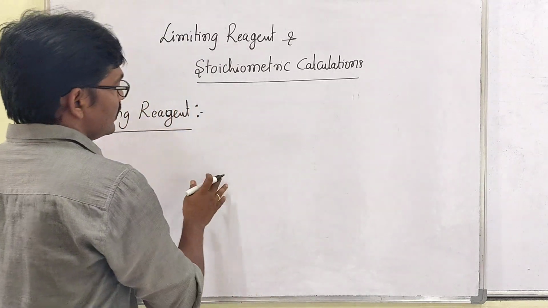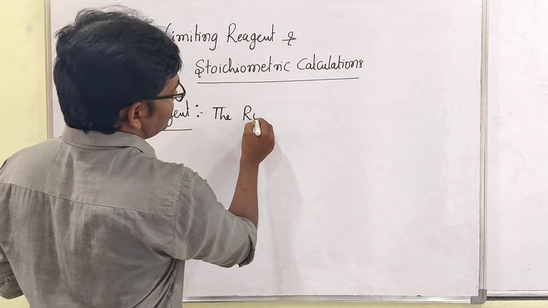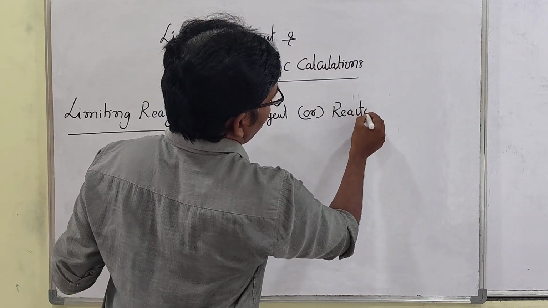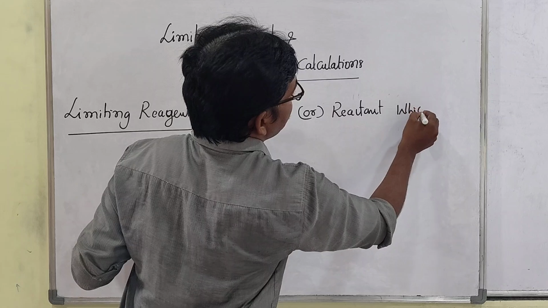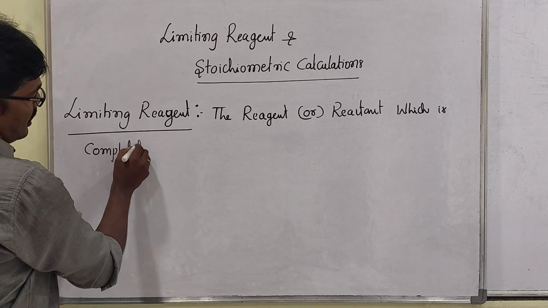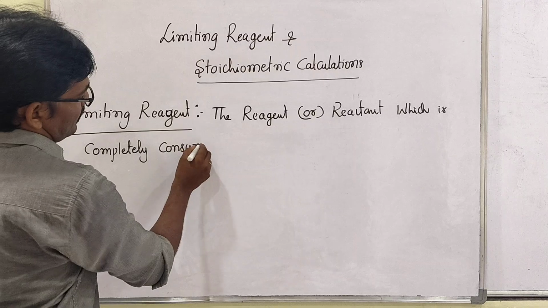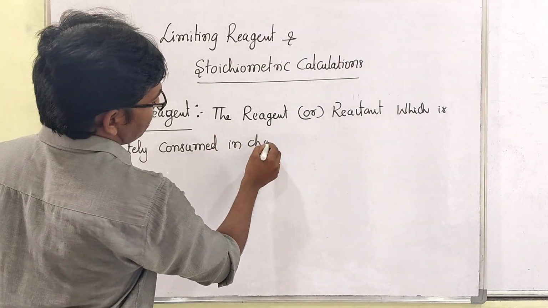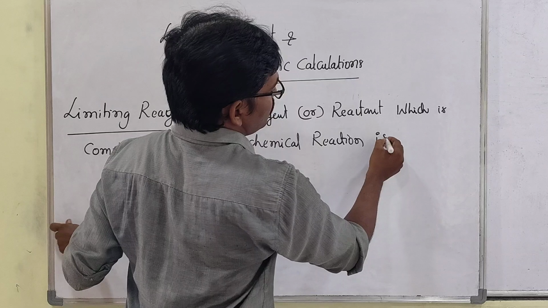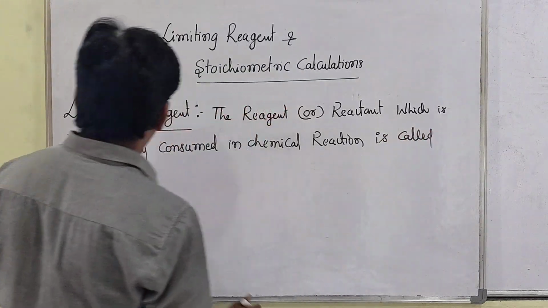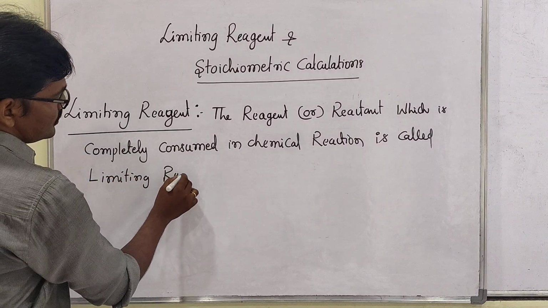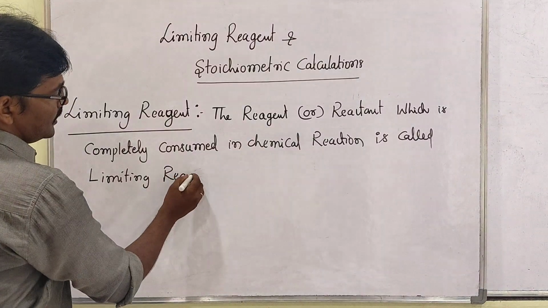So limiting reagent is nothing but the reagent or reactant which is completely consumed in a chemical reaction is called the limiting reagent.